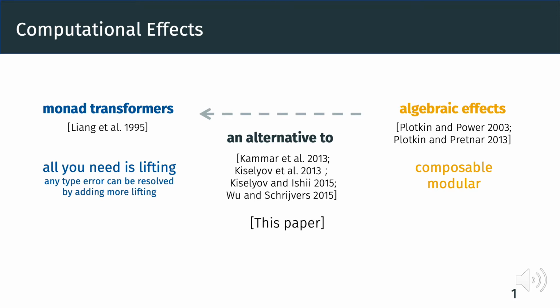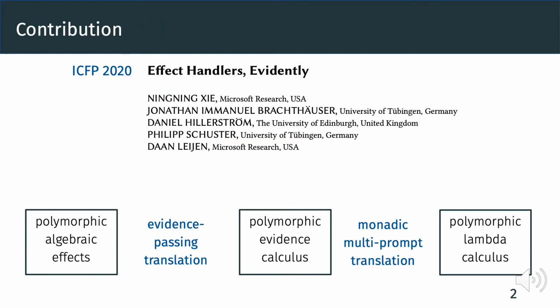In this paper, we present a new Haskell library for algebraic effects and handlers. We argue that our library interface is remarkably concise and simple. In particular, in our recent ICFP work, we show that polymorphic algebraic effects can elaborate by an evidence passing translation to a polymorphic evidence calculus, which can then elaborate by a monadic multi-prompt translation to polymorphic lambda calculus. Besides giving precise semantics, this translation also allows for potentially more efficient implementations.